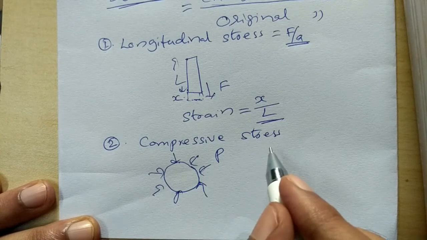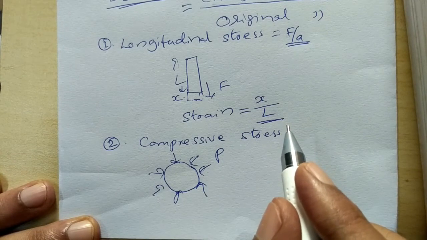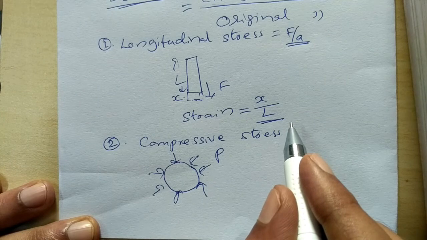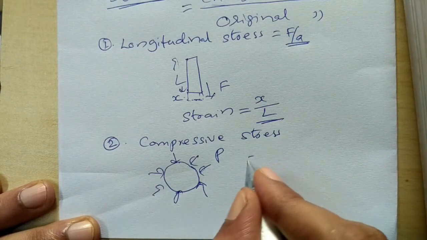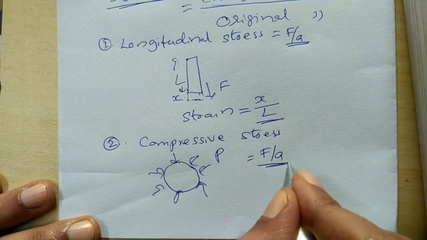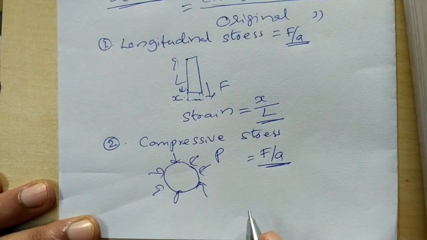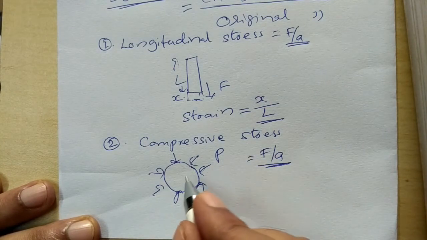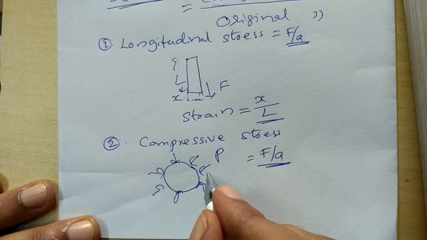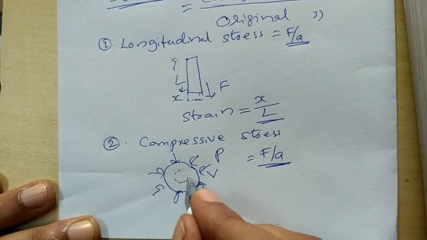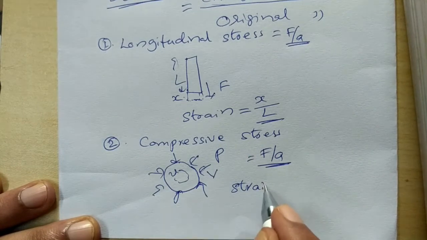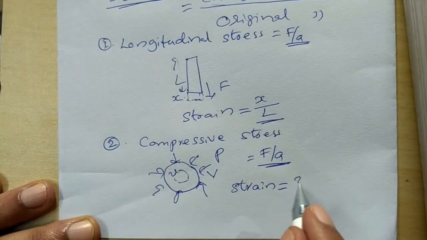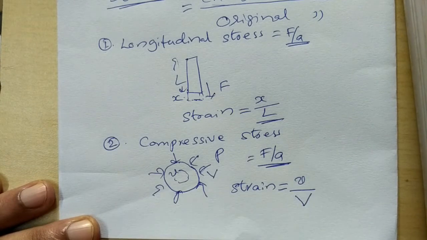So the compressive stress is equal to the pressure, which is once again force acting per unit area. Because of the applied pressure, the original volume was V, and now there is a change in volume, ΔV. So the strain becomes the change in volume, ΔV, divided by the original volume V.